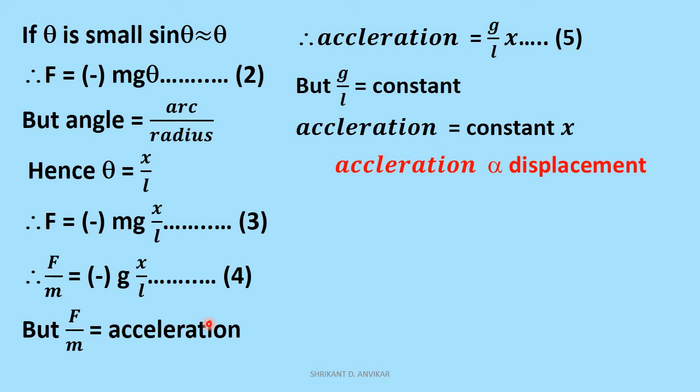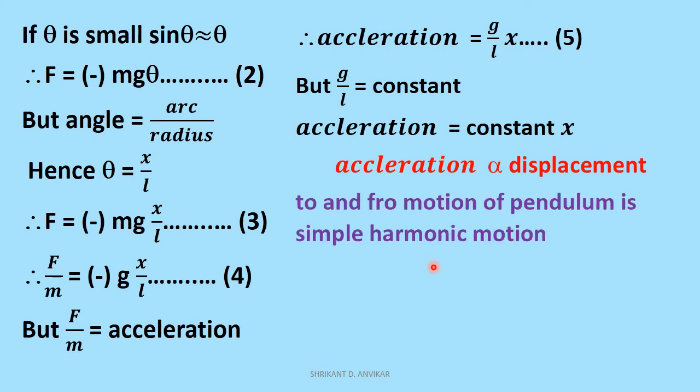That is, acceleration is directly proportional to displacement, and therefore we prove that acceleration is directly proportional to displacement. Therefore we can say that the bob of the pendulum performs simple harmonic motion.